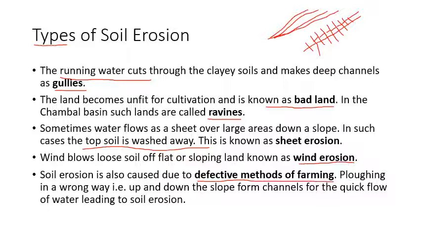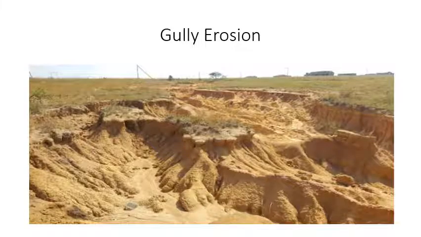Now let us try to see what are the ways to avoid soil erosion. Now here are the pictures that I talked about. Gully erosion, the deep channels that get formed. Like here you can see this is the direction of the slope, right? And what happens? Because of the water that moves quickly down, gullies get formed.